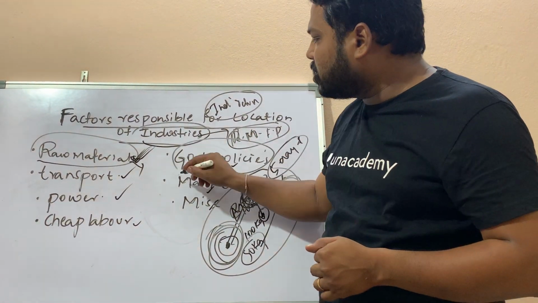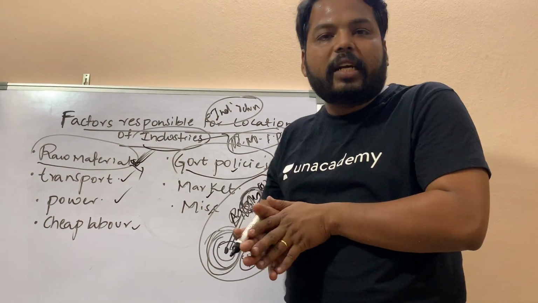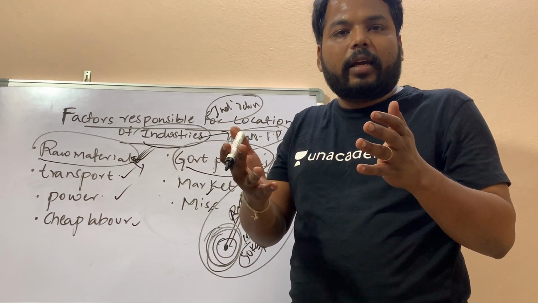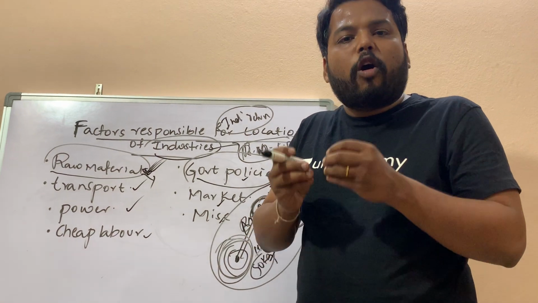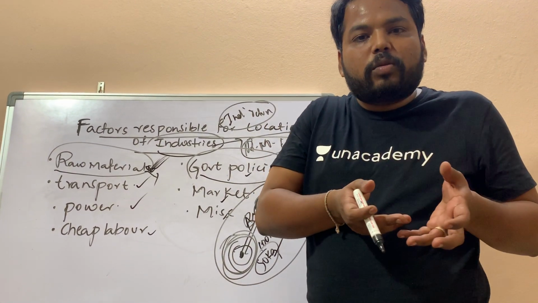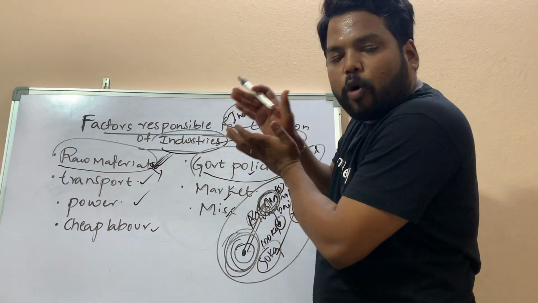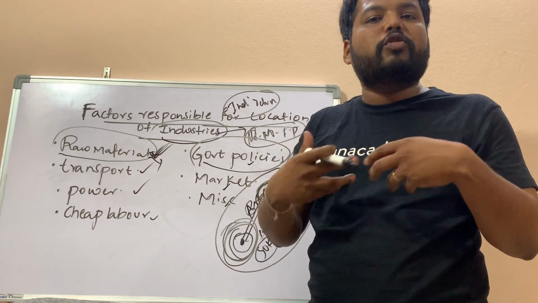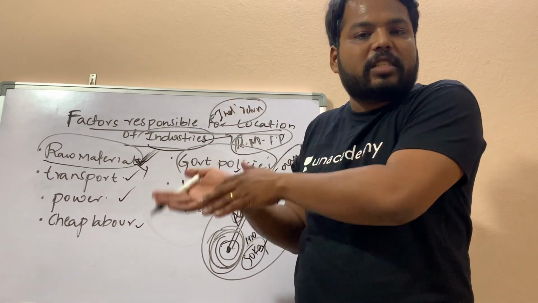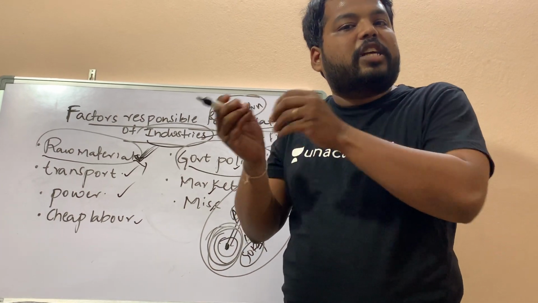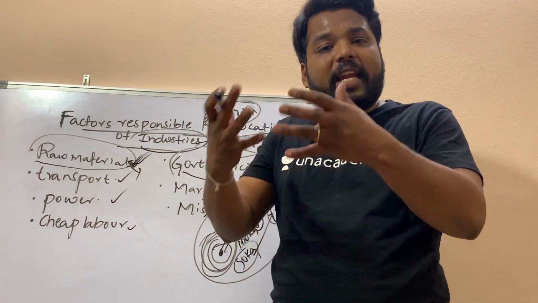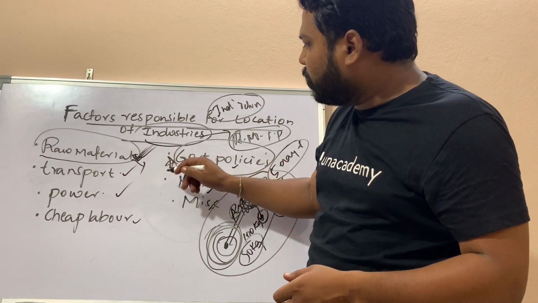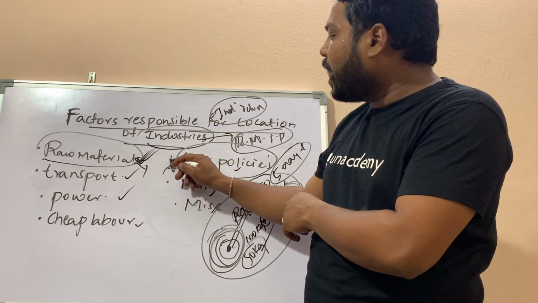Government policies, this is the latest one which I have observed and inserted into this, whereby the government itself is influencing, like giving some areas as special economic zones or declaring some zones as free trade zones. By making their own industrial policy, state governments are attracting industries towards that state. The best example is the latest formed state of Telangana, where the industrial policy has attracted many IT industries towards the Hyderabad hub region. Done. This is one of the latest factors which you can comment and write in your conclusions.